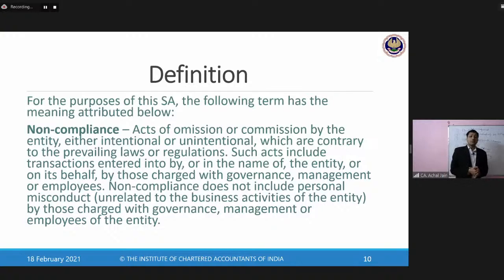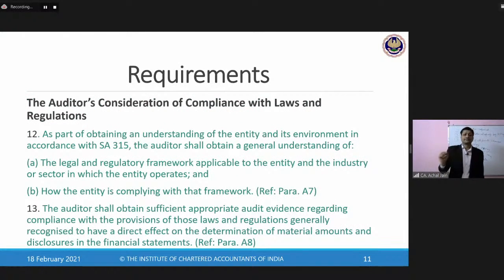Now, this non-compliance does not include personal misconduct, personal misconduct which is not related to the business of the entity, because that is something on the personal level. When it comes down to the level which is impacting the business of the organization, that is something which is required to be considered here.